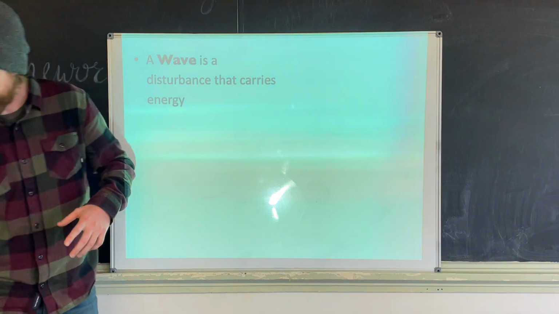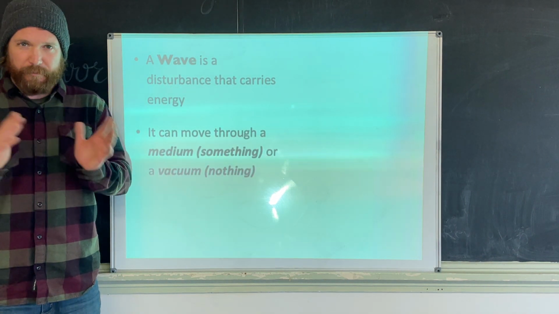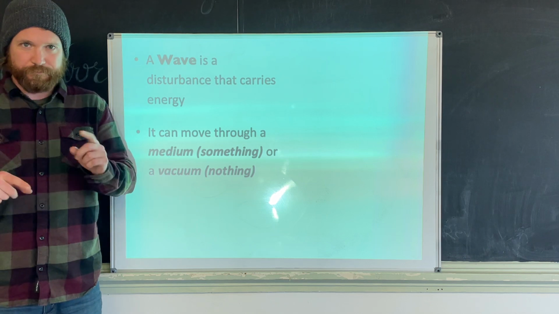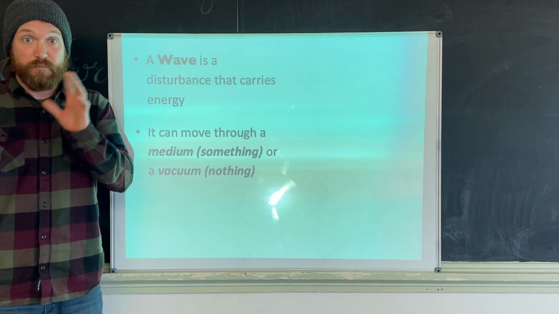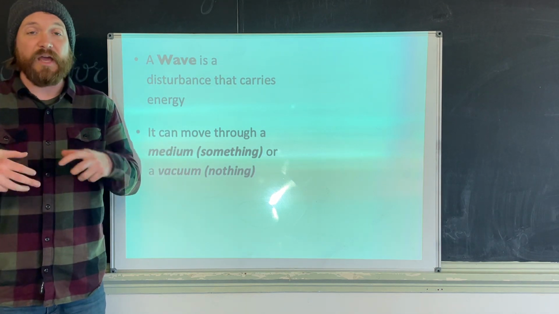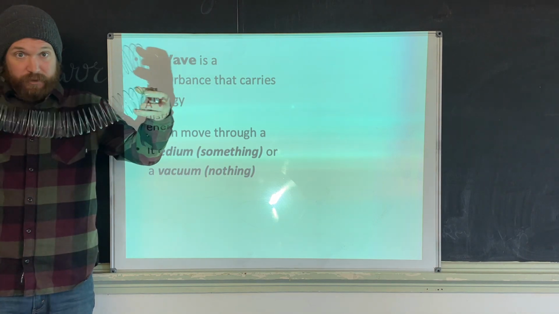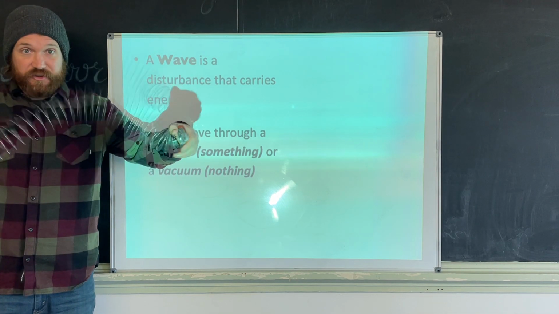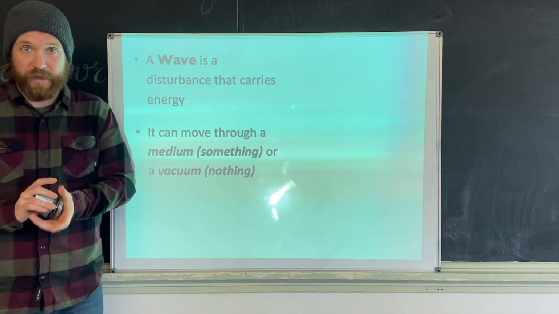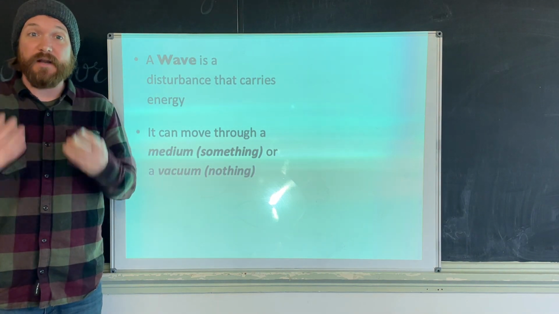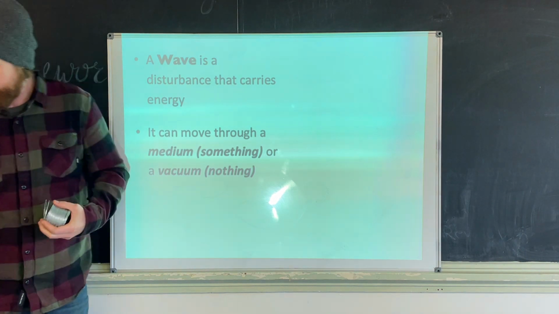Now, there's two major types of waves, and we're going to talk about both of them today. We're going to focus on one, but there are types of waves that move something and require something to move through, for example, like a spring. If I add energy to the spring, I get a wave. But there's also waves that can move through nothing, which is kind of interesting. And we'll get there in a second.